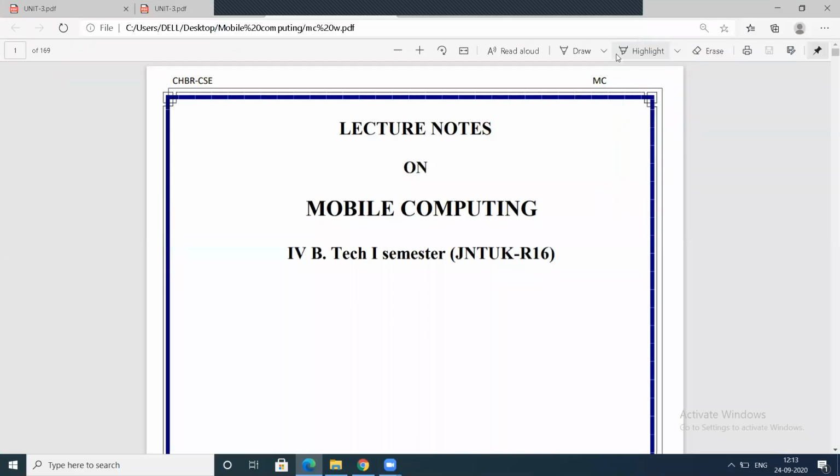Good afternoon, students. In the last class, we discussed some of the previous question papers, which are part of unit number one. Today, we'll go through the remaining papers as part of the revision class.